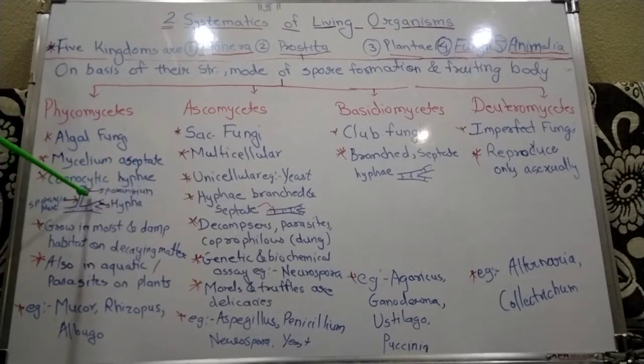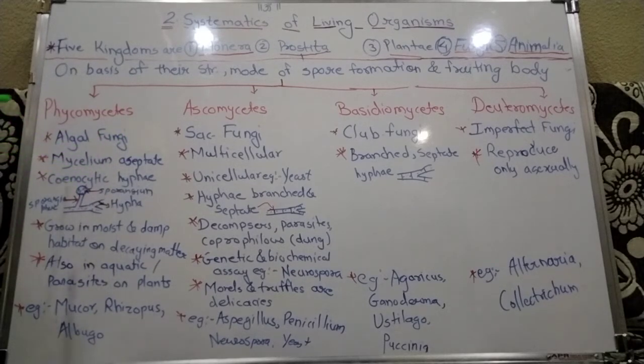It also shows the reproductive structure, the sporangiophore. On this sporangiophore there is a sporangium, and in this sporangium many spores are there. This is the structure of the Phycomycetes.